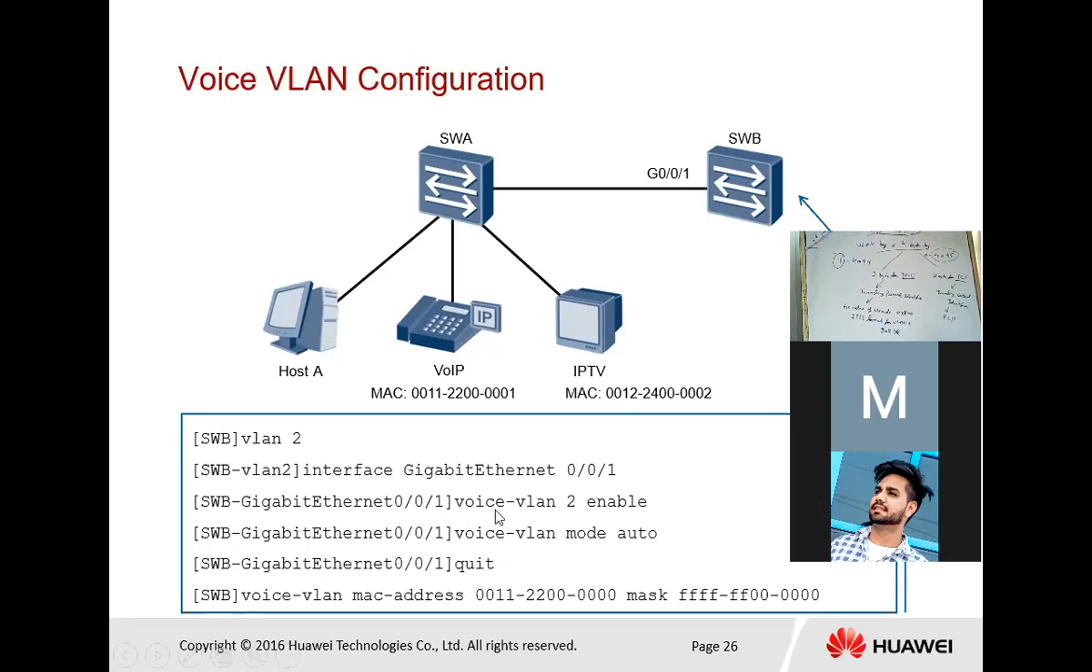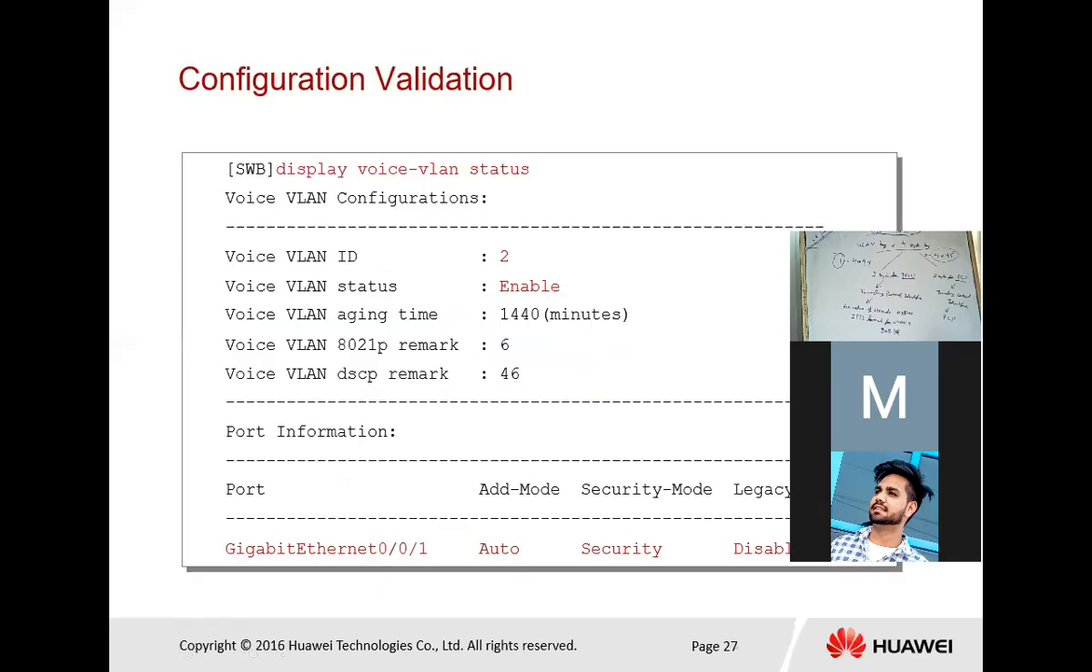The command for that is voice-vlan enable, then voice-vlan mode auto. Auto means automatic. The last command is MAC based, as shown in this voice VLAN MAC address. That is based upon the MAC address; sorry, MAC address based VLAN. Again, next is the configuration part of the voice VLAN status.